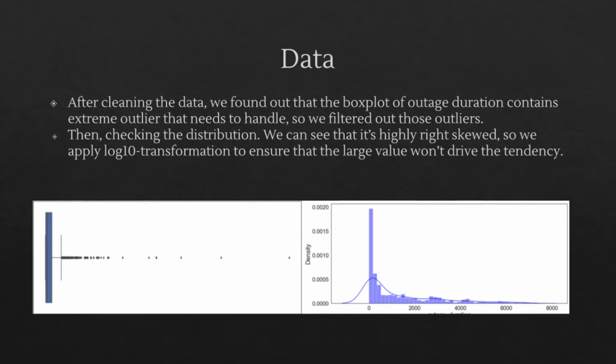After cleaning the data, we found that the box plot of the outage duration contains extreme outliers, as you can see in the first image below. We checked the distribution and saw that it is highly skewed. So we applied a log10 transformation to ensure that the large values won't dominate the trend.